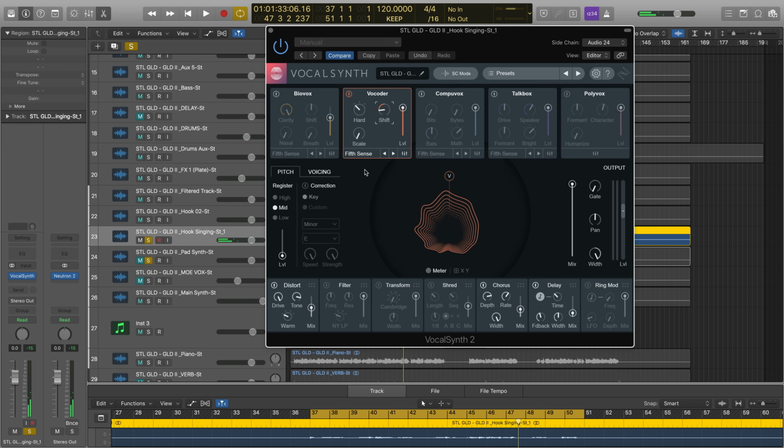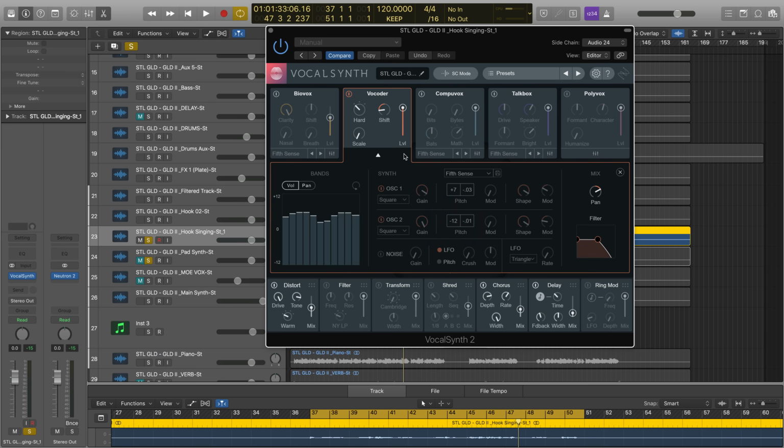I also decided to get kind of tricky with my advanced options here. So if I click on this button, we get access to more parameters that we can tweak. Now, what I did was I decided to pan the vocoder to the right at about 2 o'clock or so, and I also restricted the frequency content. So I decided to perform a low pass to make sure that vocoder was only outputting low frequencies from the effect. And you can do this by moving these little buttons around here.